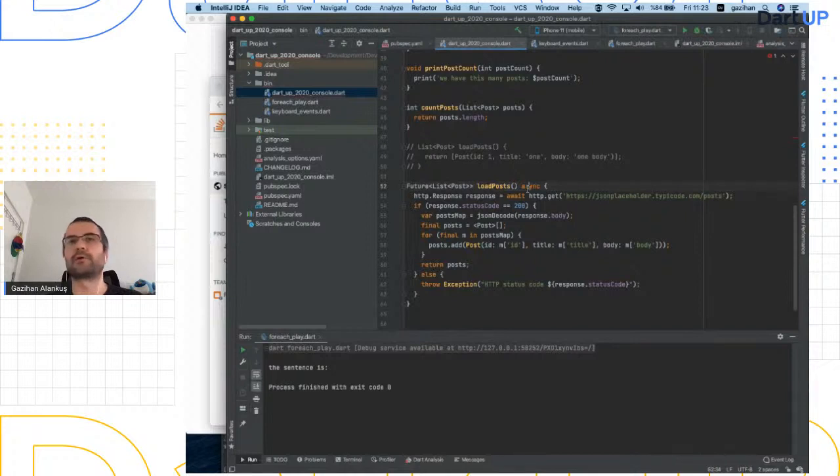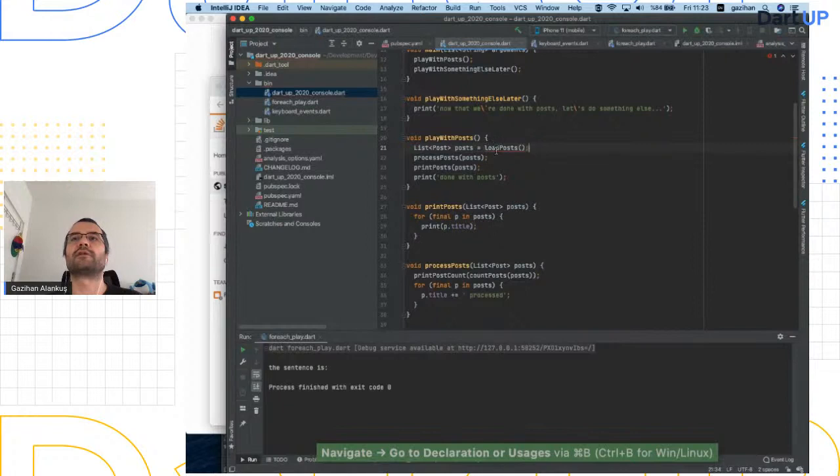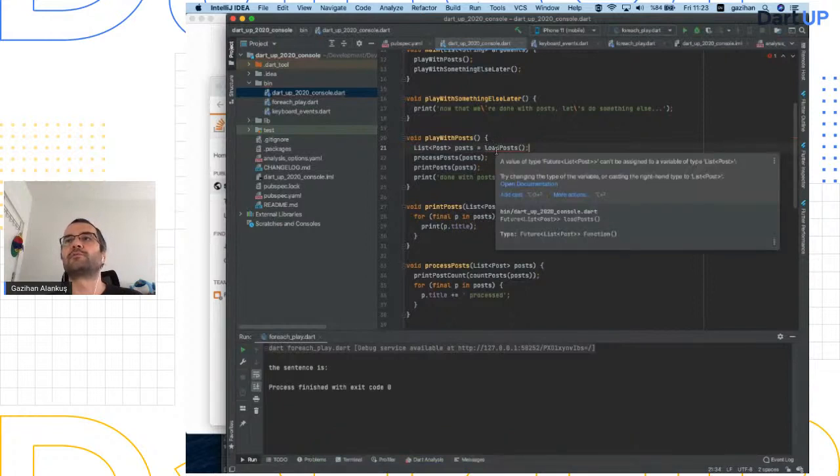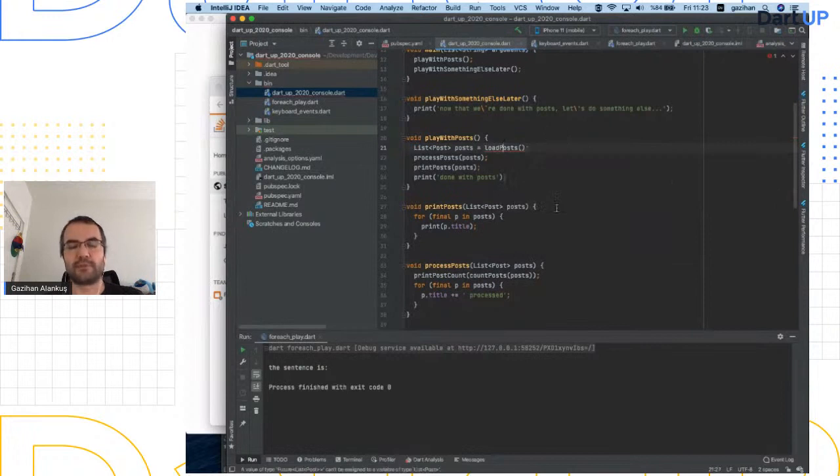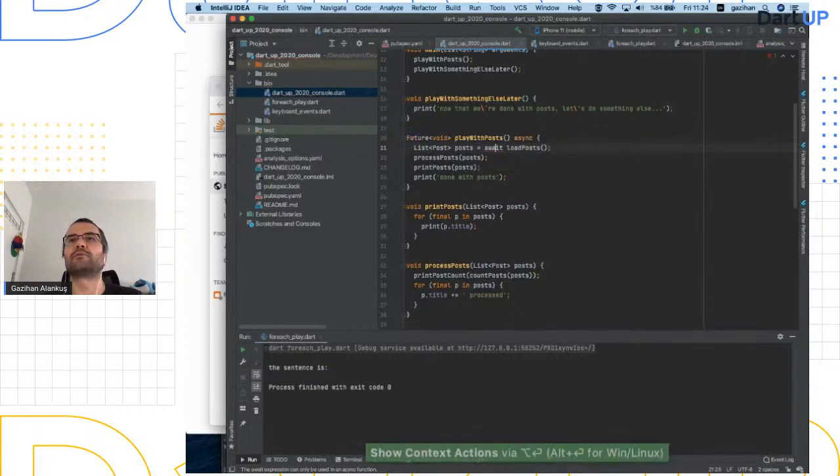because it's async code. Okay, so what's going to happen now? Load posts is called from here. Oh, I have a red underline. A value of future cannot be assigned to list. So whenever you have this, it means that you have a list something equal to a future. So you change the order of these things. Whenever you have such a 'value cannot be assigned' error, you change the order. On the left, you have a list. On the right, you have this one. You're trying to put this one into that one. So this means that I have to await this one, right? But I cannot await because this is not an async function. I have to hit add async modifier. Yes, great. Play with posts is async now.